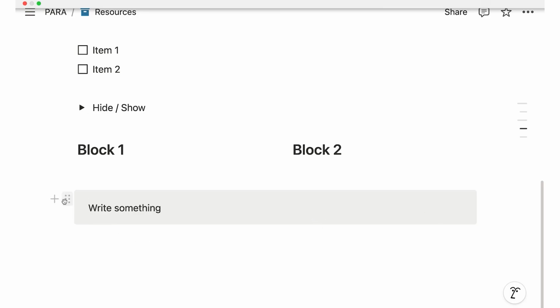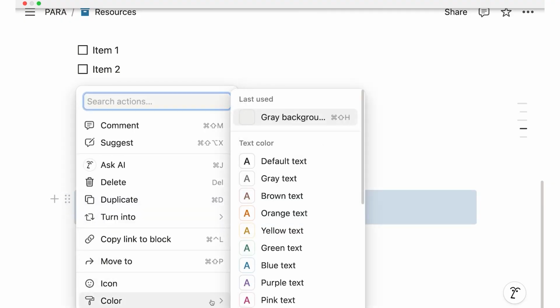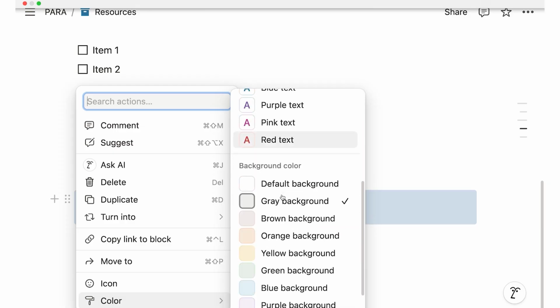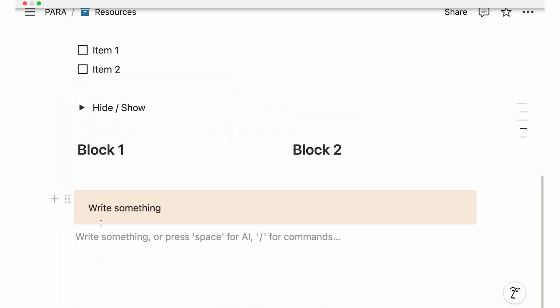So let's start here. If we click on the 6 dots, we can see then we have this color option at the very bottom. And in Notion, there are generally 2 color options. There's the text color, which is the font itself. And then there's the background. And we see here currently, we have the gray background highlighted. So if I move this to orange, right, I see now the whole thing is orange.